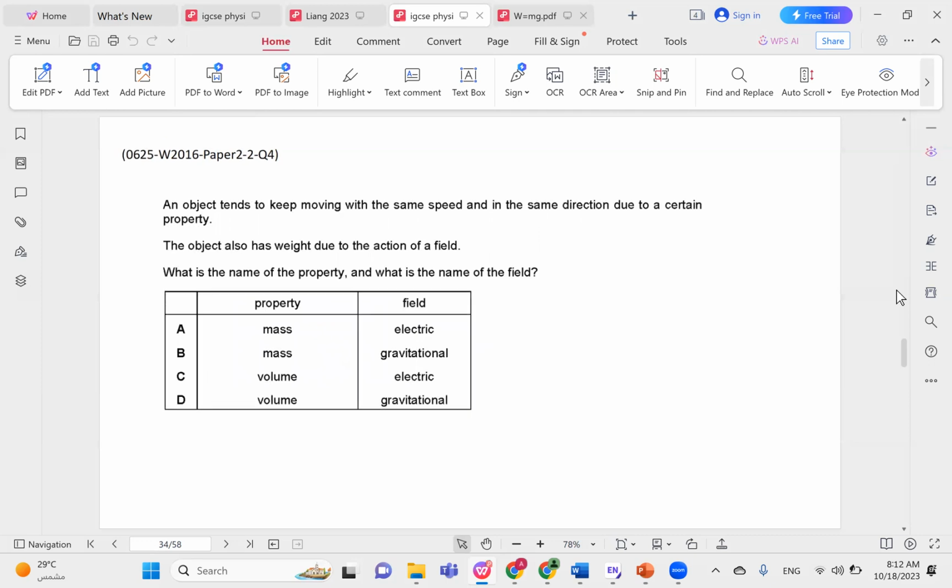An object tends to keep moving with the same speed and in the same direction due to a certain property. The object has weight due to the action of a field. What is the name of the property? What is the name of the field? So remember, tends to keep moving with the same speed is the same as resisting change. It's hard to change. So the property is obviously the mass. And the field we're looking for is the gravitational field. So the correct choice here would be choice B.